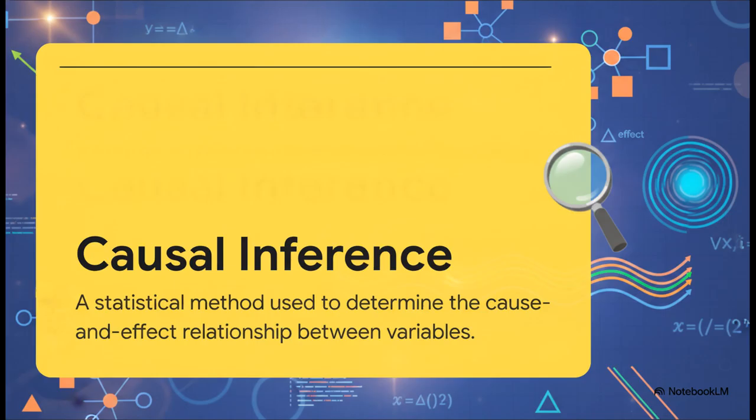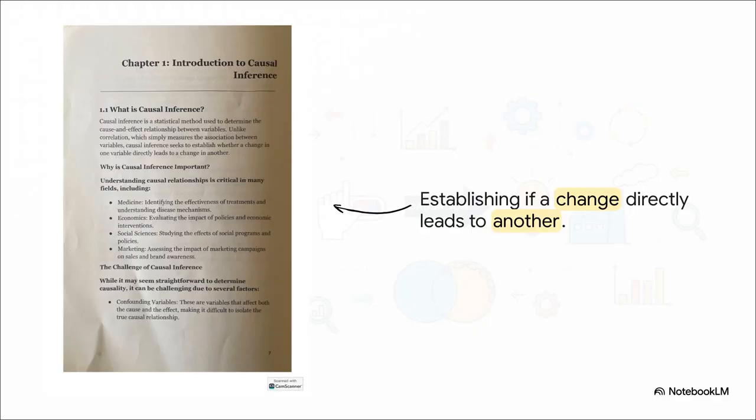It's the mathematical framework we use to stop guessing and start mathematically proving what actually leads to what. Because, unlike mere correlation, causal inference explicitly seeks to establish if a change in one variable directly leads to a change in another. It's not about two things just being associated in a spreadsheet. It's about intervention and direct, measurable impact.